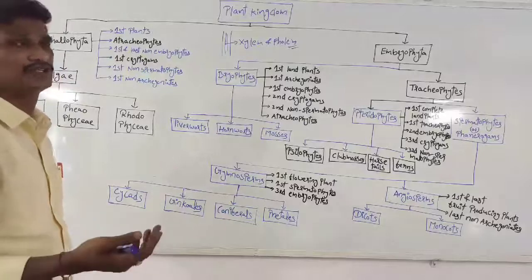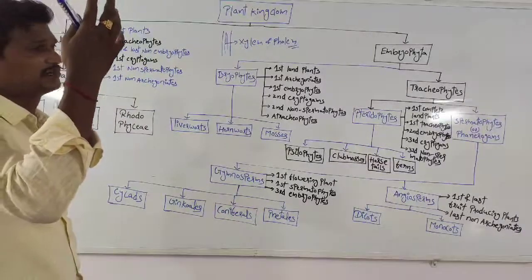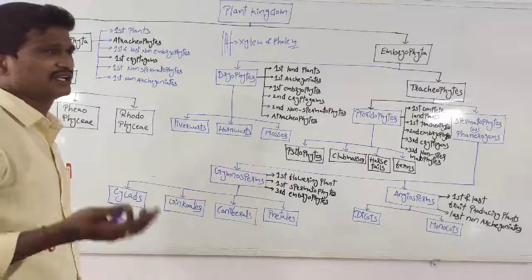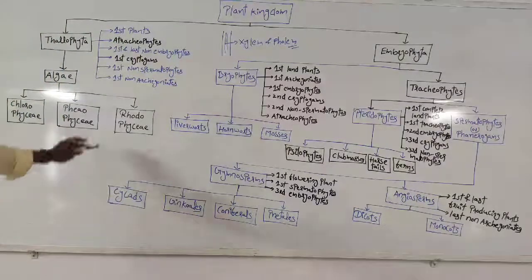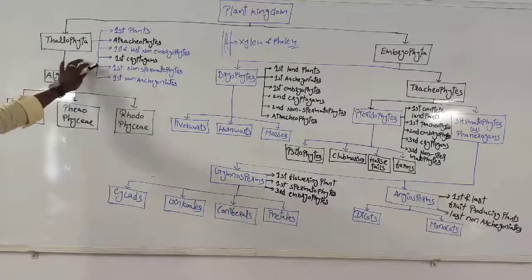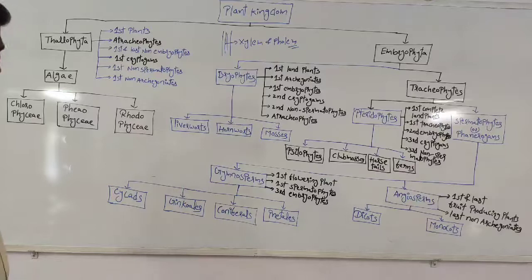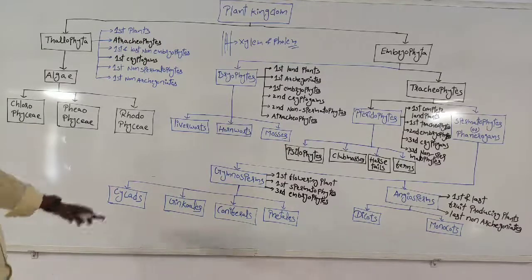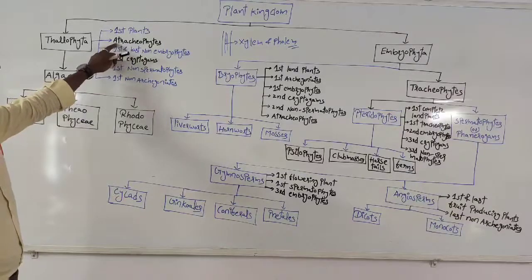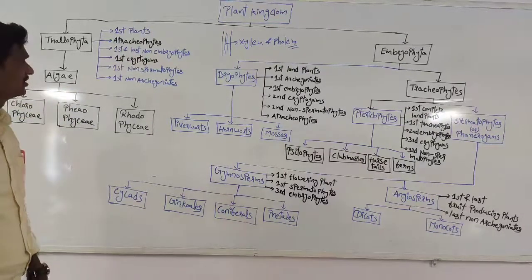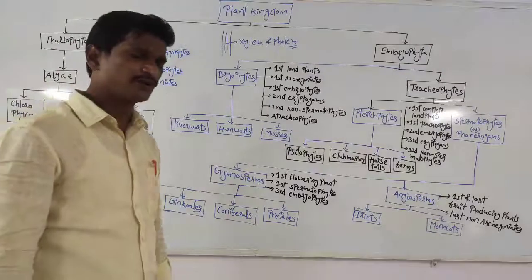For suppose in higher plants, the leaves are upside and the stem and root parts are downside, right? Definitely transportation is required in higher plants. These are the lower plants, especially the Thallophyta or the algae. The lower plants are in contact with the water, so there is no need of transportation. Especially here, xylem and phloem are absent. These are called Atracheophytes. Right? And these are first and last non-embryophytes.